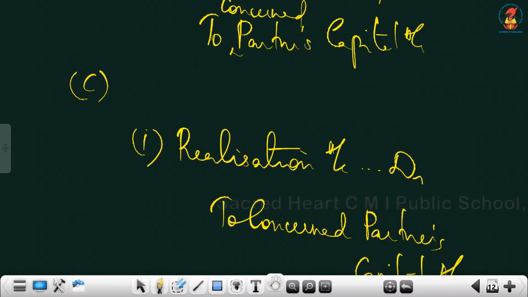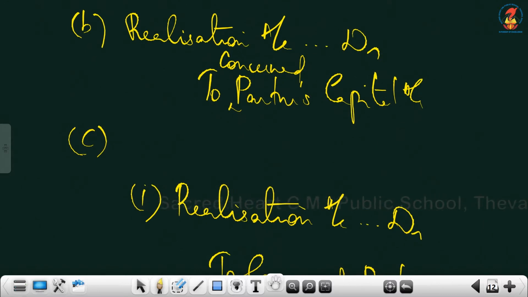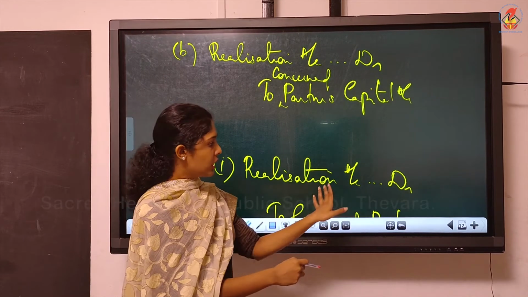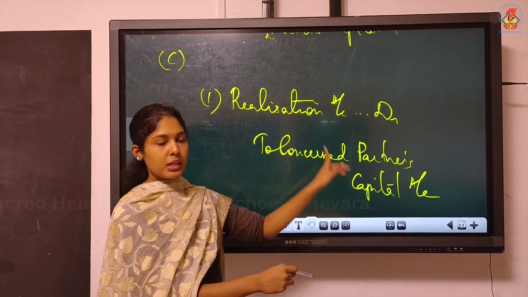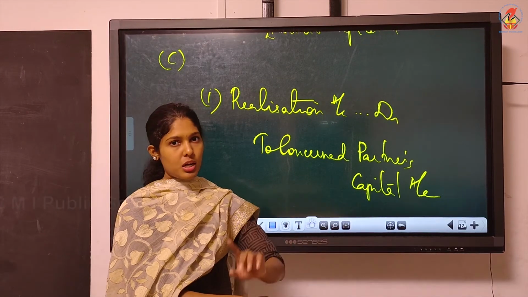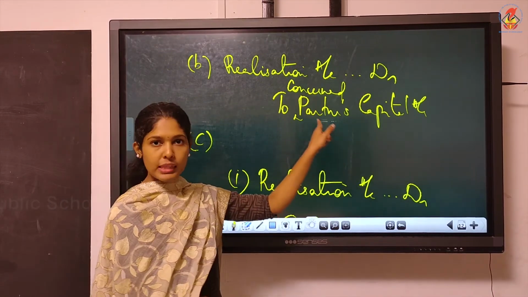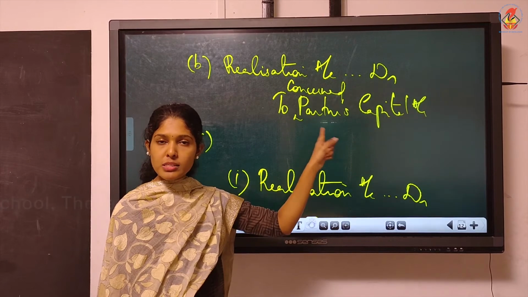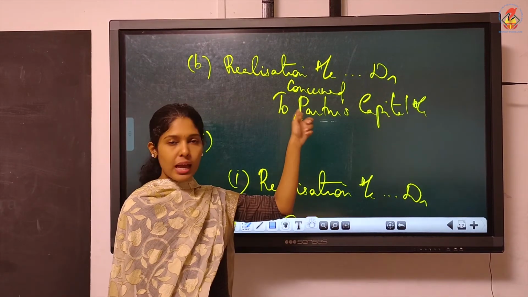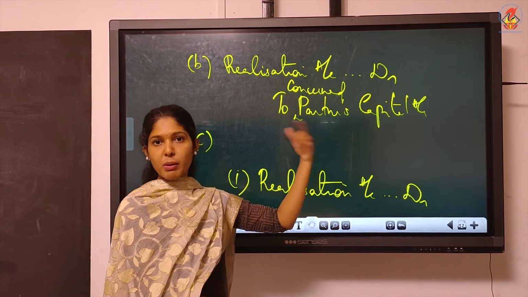Understood? That means same like previous entry, but their situation is different. Realization expenses paid by the partner. Here it is not the expenses paid. This is for the remuneration payable to a partner. Understood? There also, when they pay the expense, actually are they supposed to pay this expense? It is your firm's expense. So they are not supposed to pay the expense, but they paid.